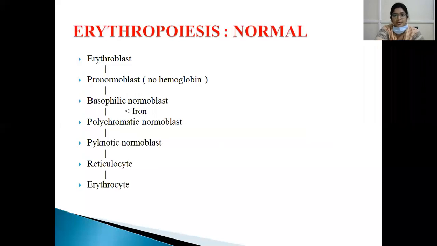So what is normal erythropoiesis? The erythroblast converts into pronormoblast and it converts into basophilic normoblast. Till basophilic normoblast, there is no requirement of hemoglobin, that is, iron is not required. Later, for formation of polychromatic normoblast, orthochromatic normoblast, reticulocyte and erythrocyte, iron is required. So in an iron deficient state, microcytic and hypochromic erythrocytes are formed.